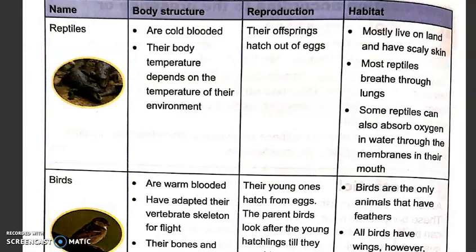Next comes reptiles. They are cold-blooded. Their body temperature depends on the temperature of their environment. Their offsprings hatch out of eggs, mostly live on land, and have scaly skin. Most reptiles breathe through lungs. Some reptiles can also absorb oxygen in water through the membranes in their mouth.